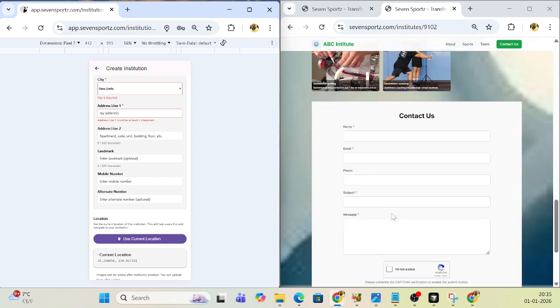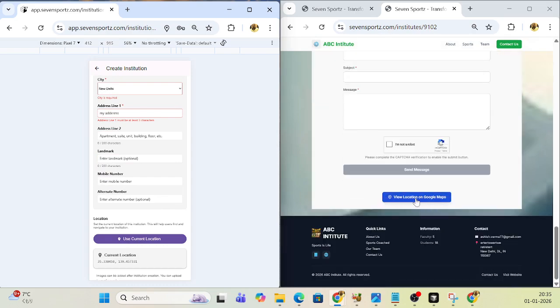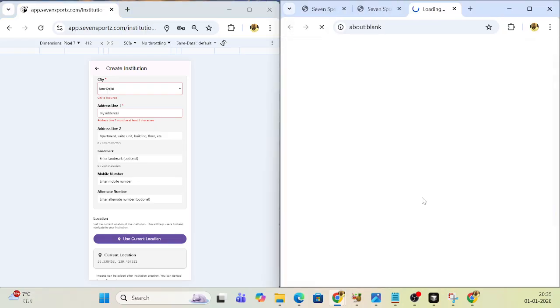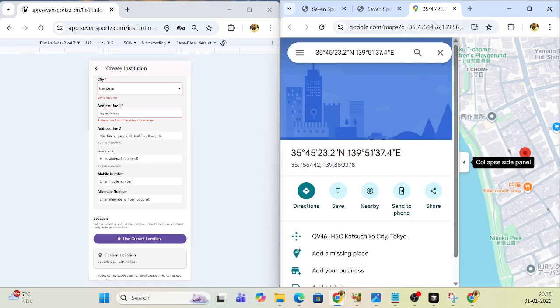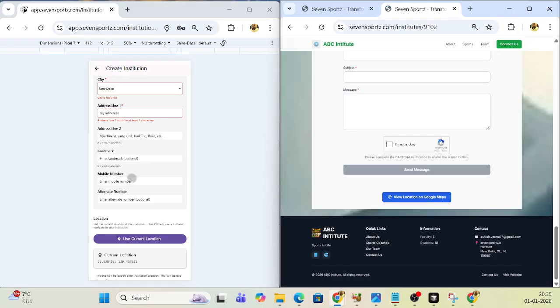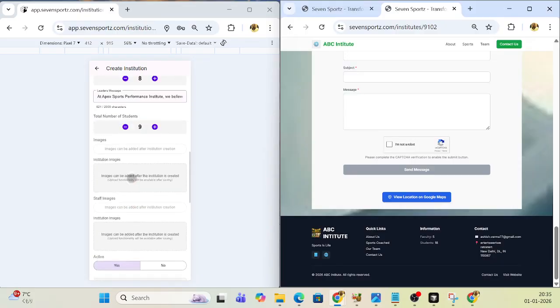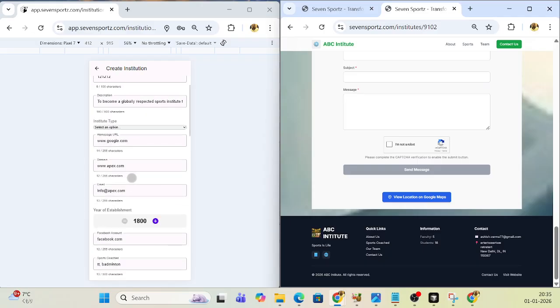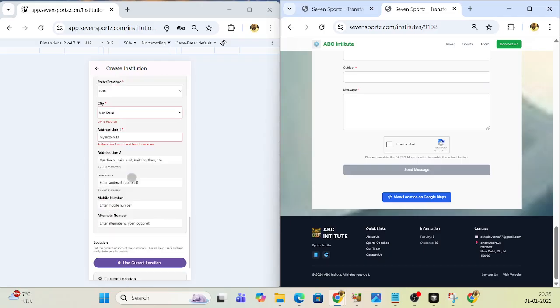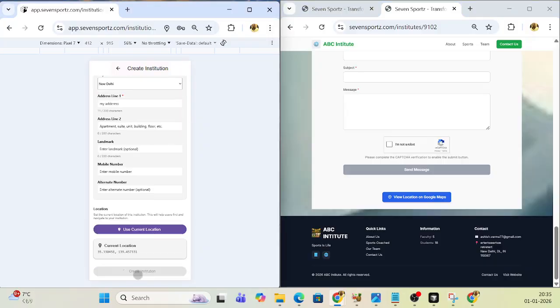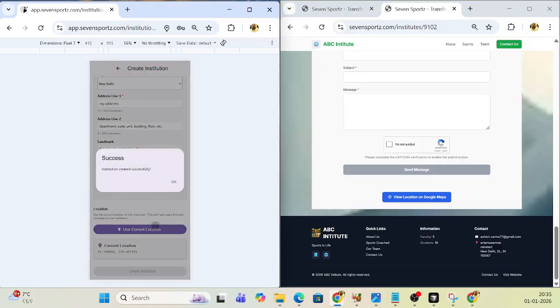If you see in the web page also, in the downside there is a view location. This will open to the location which you set here. So if you use your current location, in your web page, people can just go to your location. So just note down that address and your email, etc. That information should be perfectly okay. Otherwise, your page will not be created properly. And then that's it. You just press the create button, and your institute will be created.